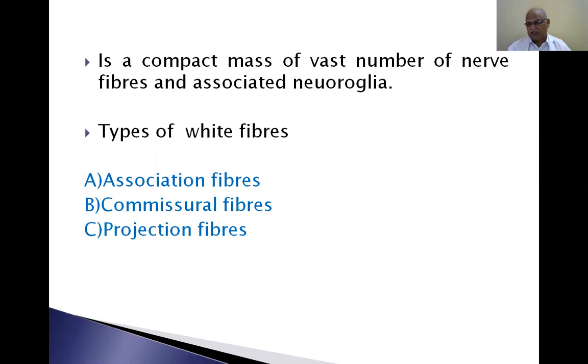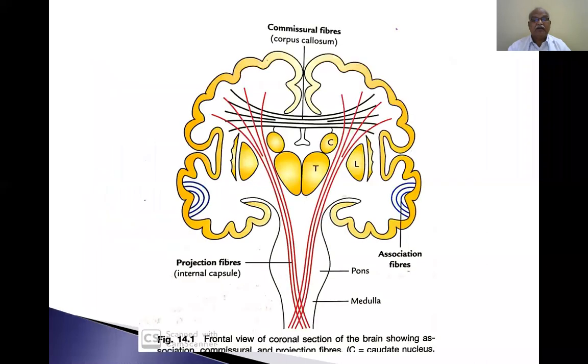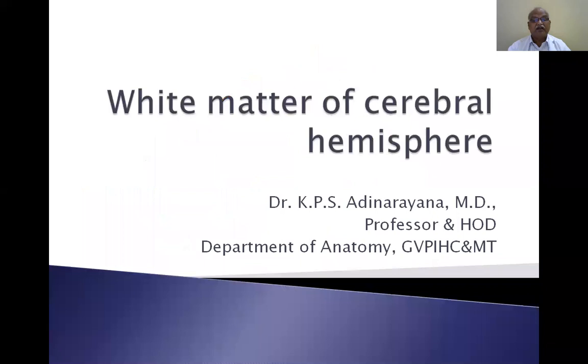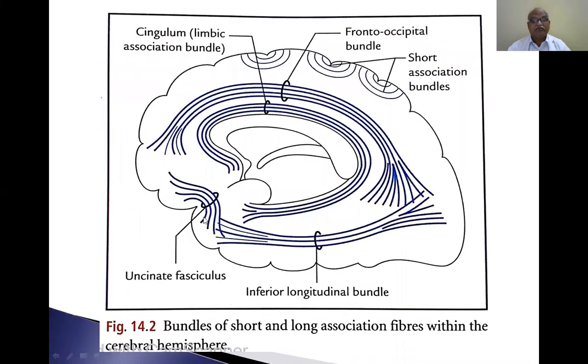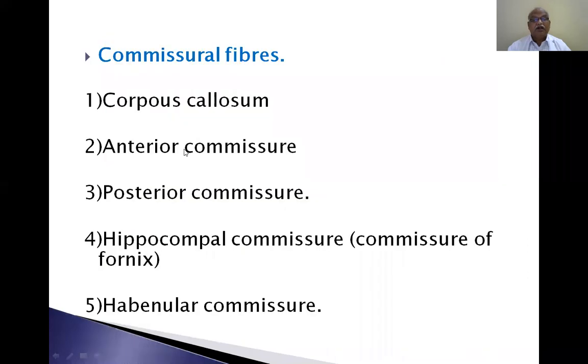There are 4 lobes in the cerebral hemisphere: frontal lobe, parietal lobe, occipital lobe, and temporal lobe. Association fibers, short and long, are grossly divided into uncinate fasciculus, cingulum, and superior longitudinal bundle. Now commissural fibers: number 1, corpus callosum, anterior commissure, posterior commissure, hippocampal commissure, habenular commissure.